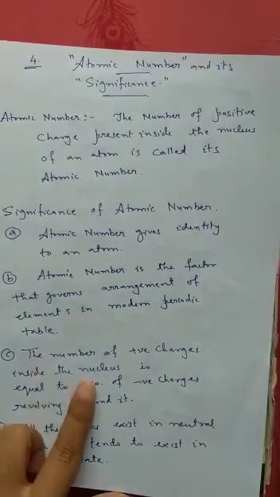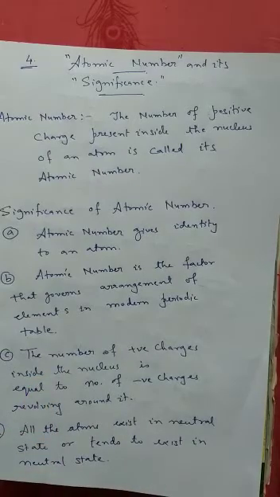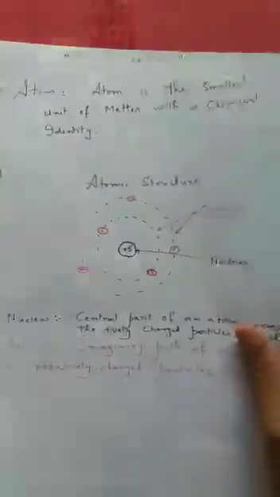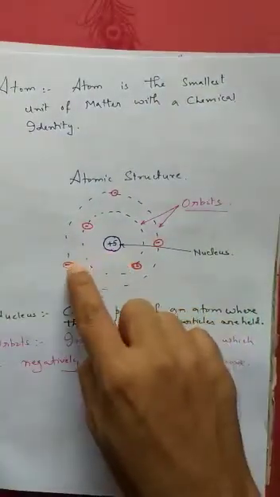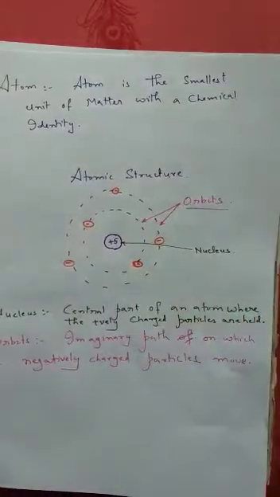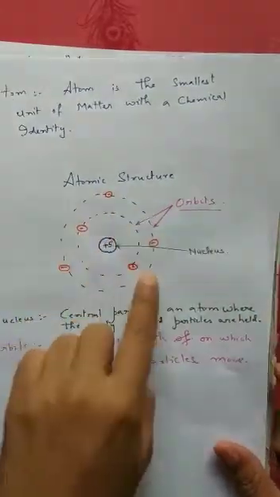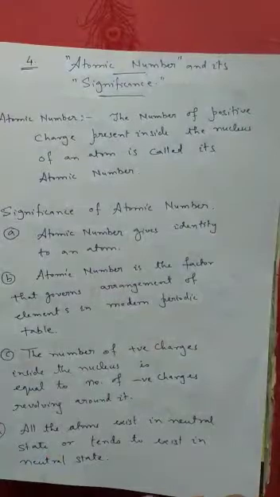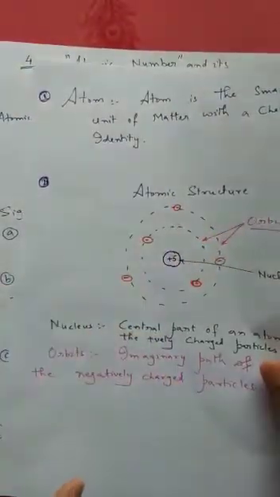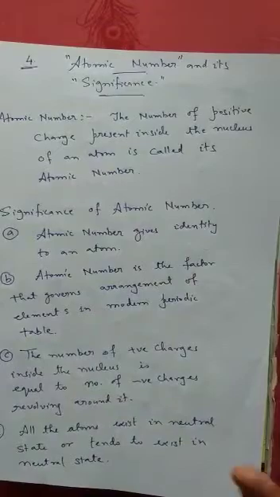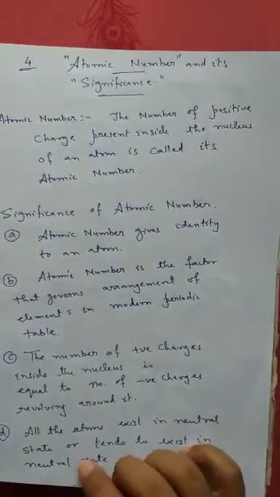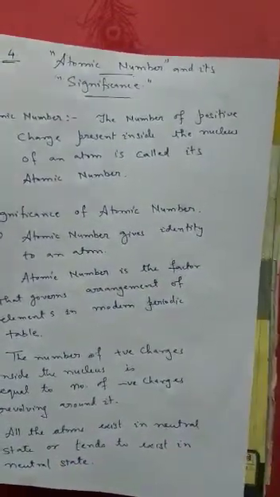The number of positive charges inside the nucleus is equal to the number of negative charges. If you all can see this system, it had 5 positive charges and there were 1, 2, 3, 4, 5 negative charges. So the number of positive charges is always equal to the number of negative charges revolving around it. All the atoms exist in neutral state. Why not? Just imagine if there are 5 positive charges and 5 negative charges, then 5 minus 5 is equal to 0. So the atom will become neutral. So all the atoms exist in neutral state naturally.